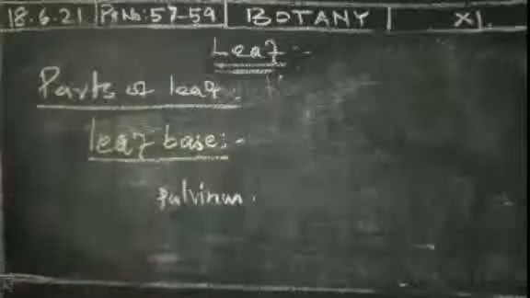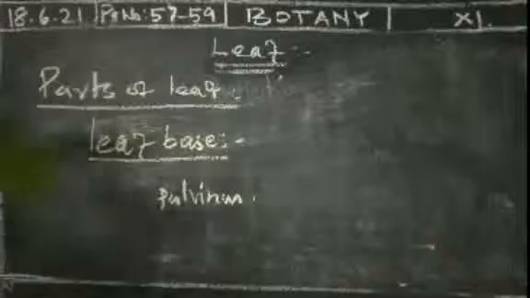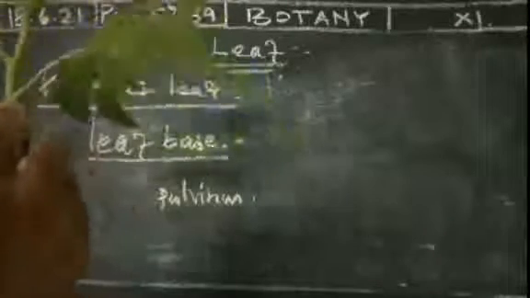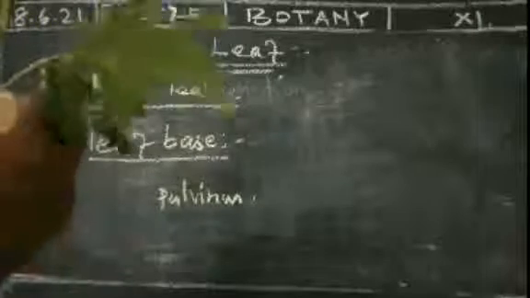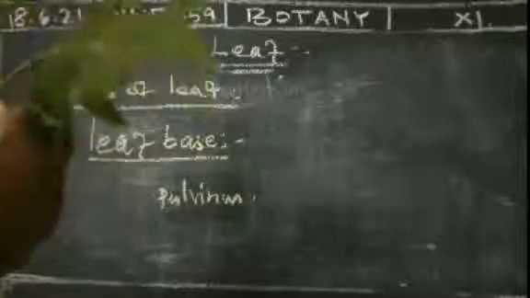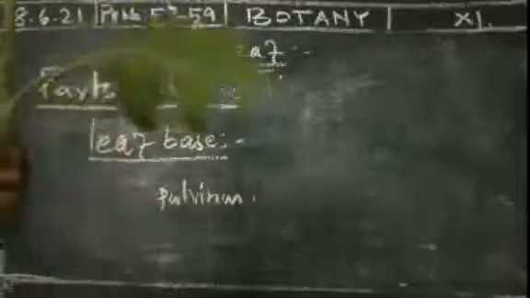What do you mean by the pulvinus region? Pulvinus means that in the petiole region some outgrowth occurs. In Tamil it is called Adaipu.